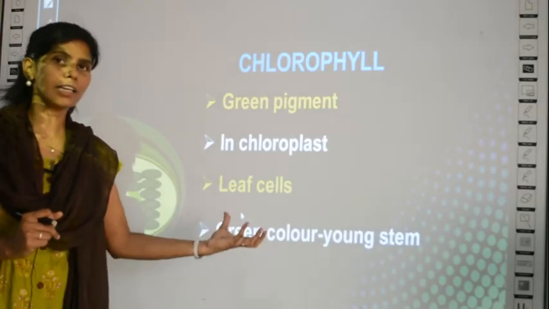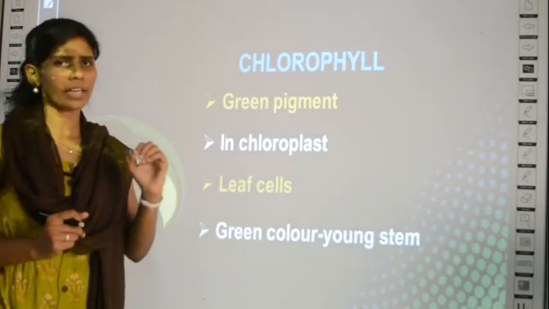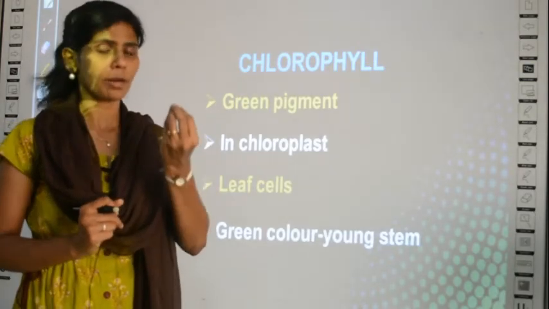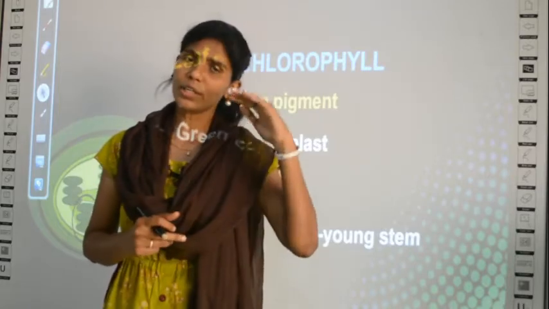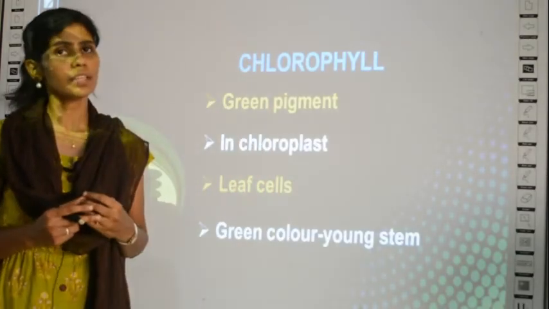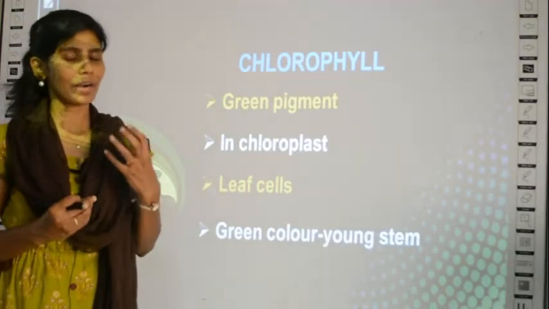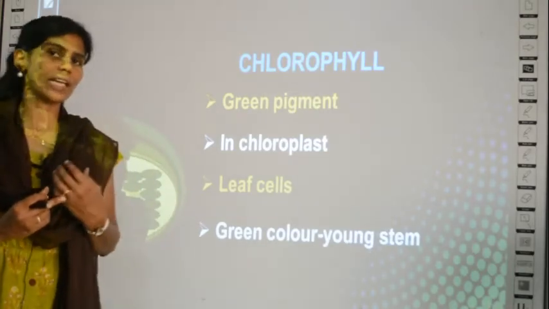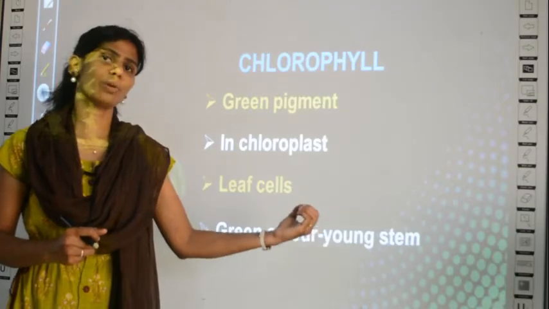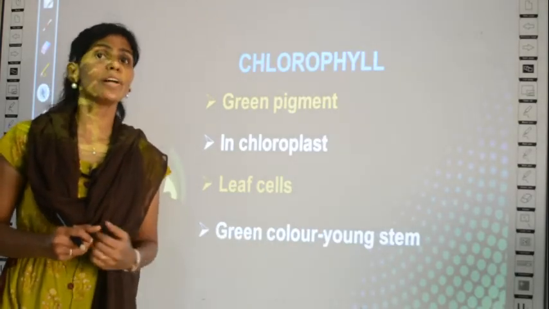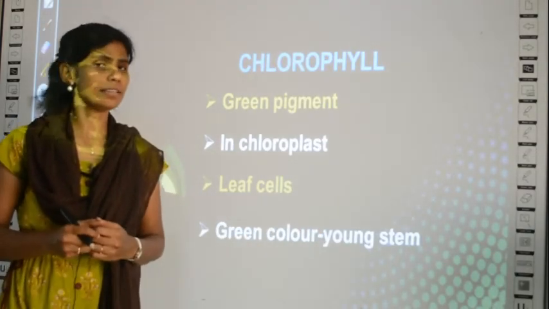And the green color of the young stem: usually when a small seedling or a plant grows, initially the stem is all green in color, right? Only when it grows into a tree does the bark become brown in color, but initially it will be green because young stems do have chlorophyll. Young stems also have the chlorophyll pigment just like the leaves.